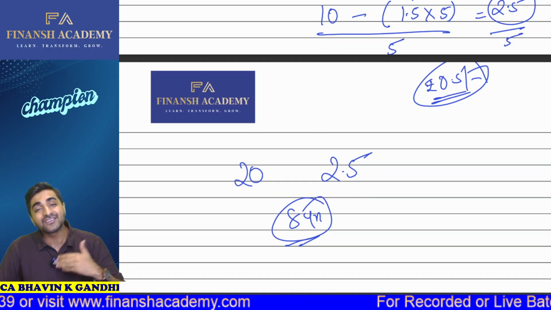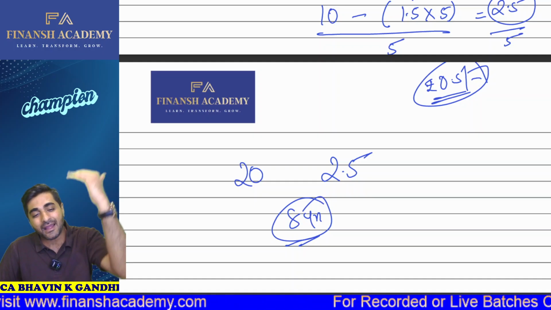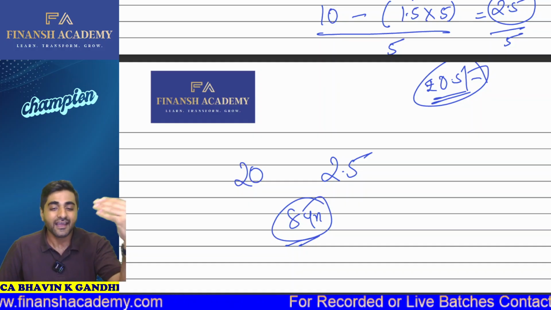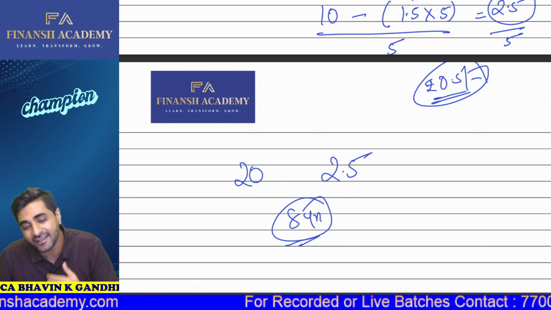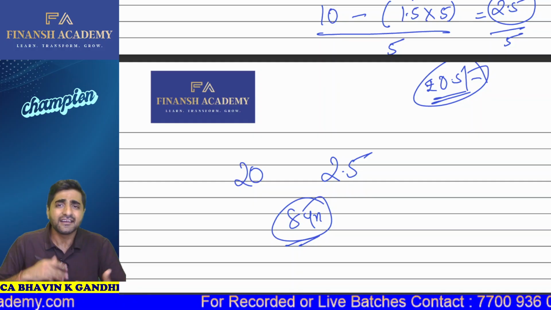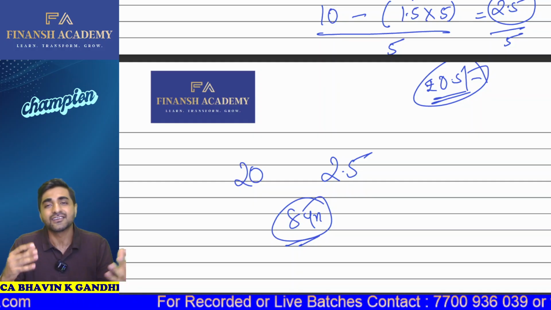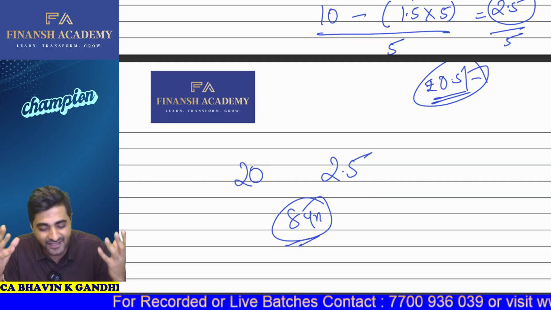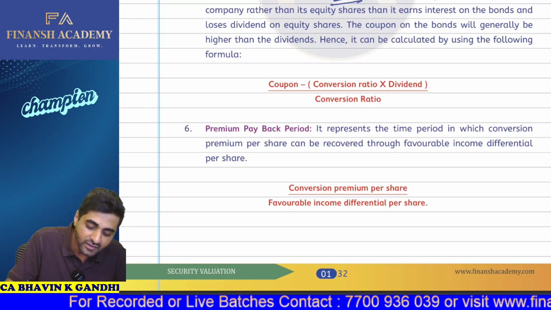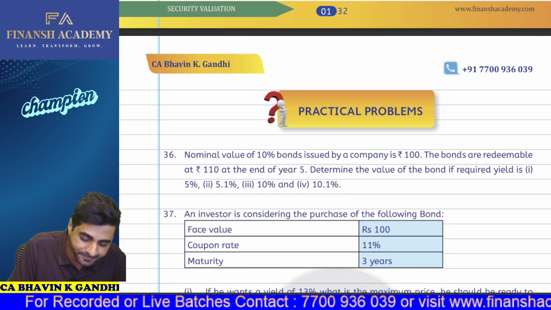Are you understanding? So this is called the premium payback period. That extra premium which you have paid, how many years will it take? So I'm getting 2.5 as my differential income every year. So 20 divided by 2.5, 8 years. That will be the tenure. Okay. So I hope you all have understood this much part as well.